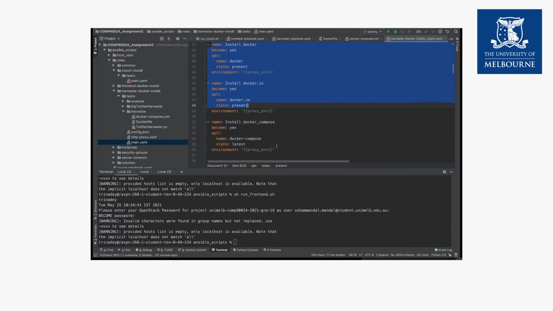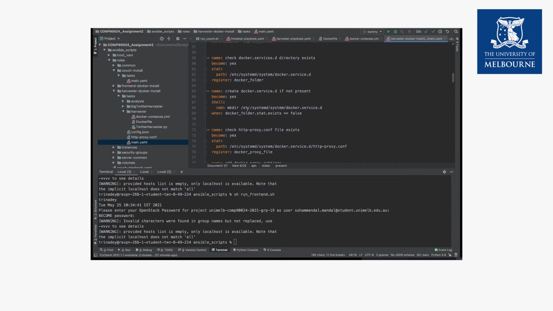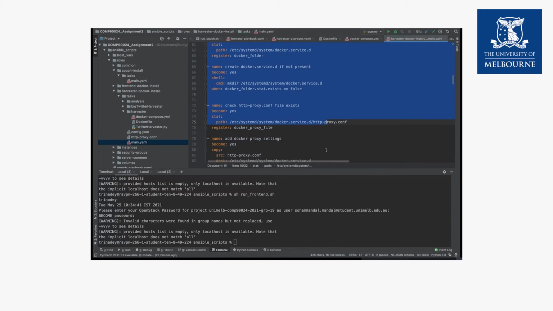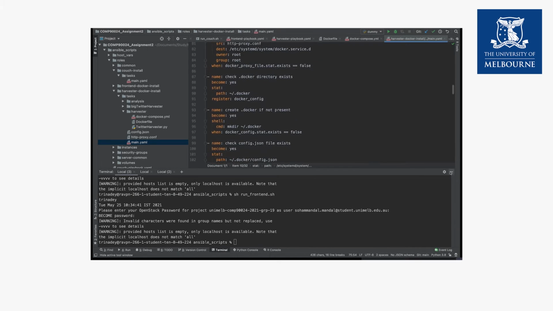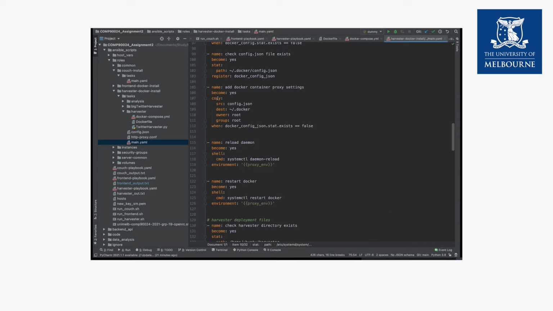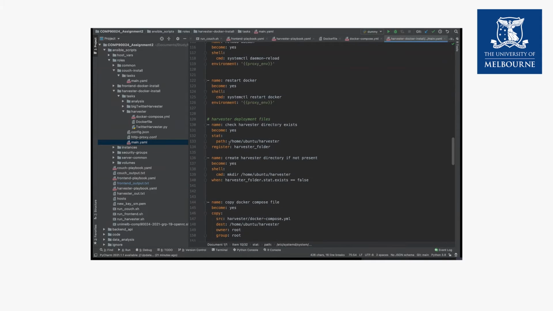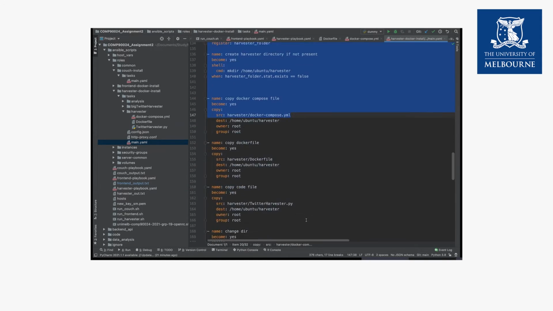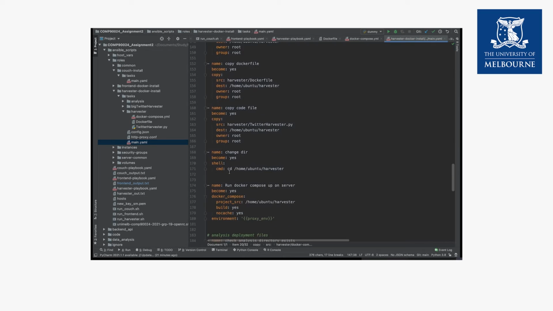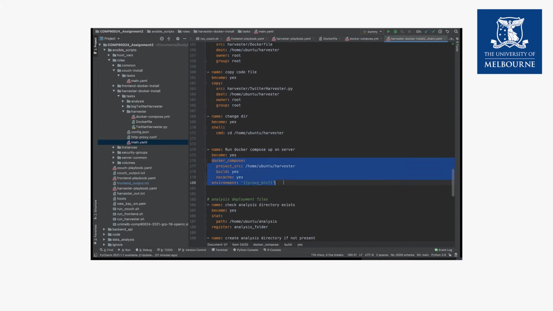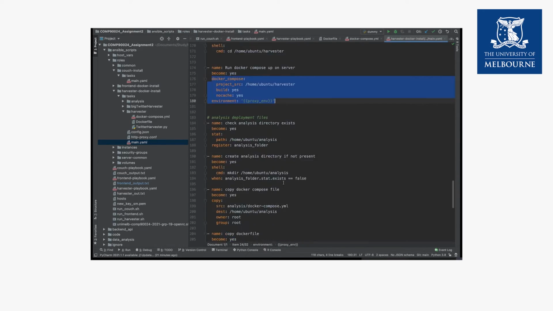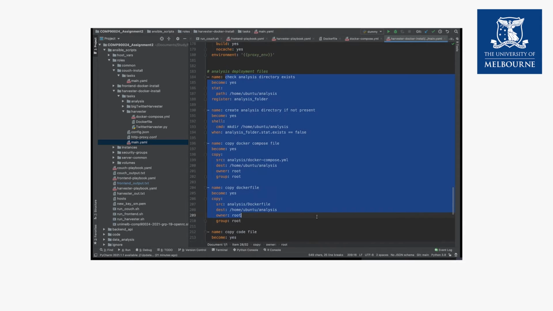add Docker and Docker engine. Then we change some of the configuration files for this particular Docker, and then we copy our files. We copy our Docker files and the code files, and then we just run Docker compose with build. So this deploys our Docker, and the same we did for analysis part as well.